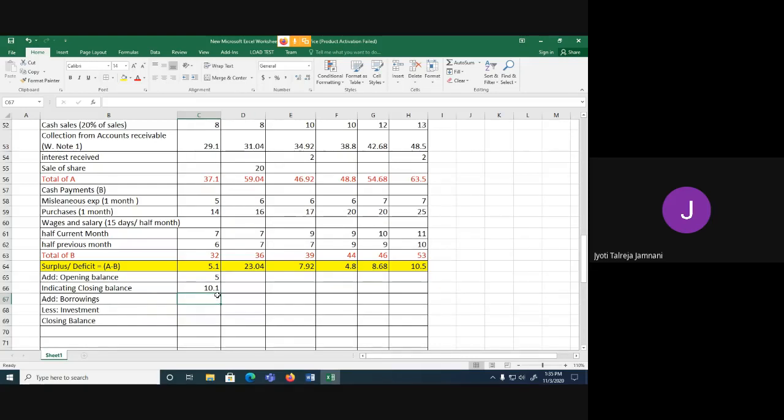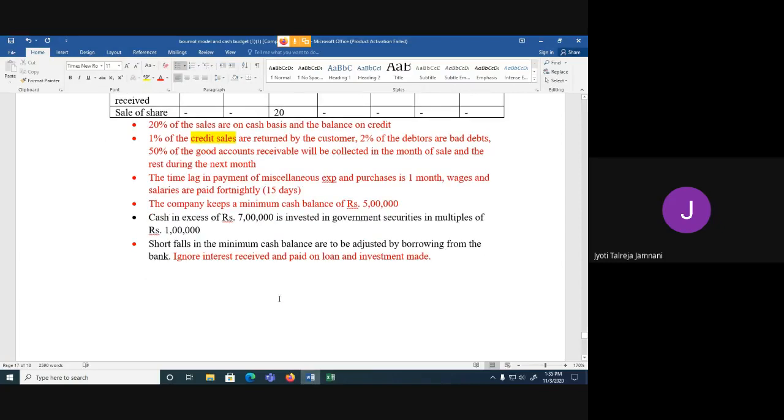Any doubts? No, ma'am. Okay. Now, the next step you have to concentrate. See what is the next thing given. Cash in excess of rupees 7 lakh is invested in government securities in multiples of rupees 1 lakh. And if there is shortfall, then you need to adjust it by borrowings. How much should be our minimum balance? It should be 5 lakh.